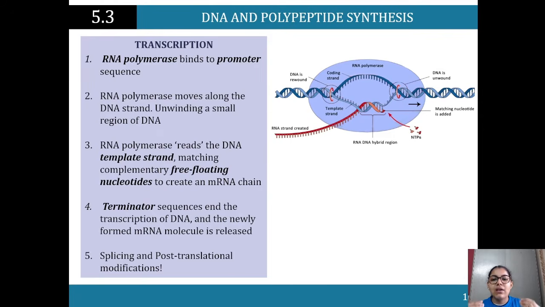So we've got the RNA polymerase now starting off. You would remember that DNA polymerase played a huge role in replication. You know, it was the thing that was adding on the nucleotides. Now it's RNA polymerase that binds to a promoter sequence, the sequence that we're using. So RNA polymerase moves along.